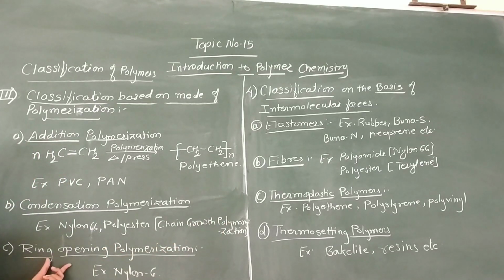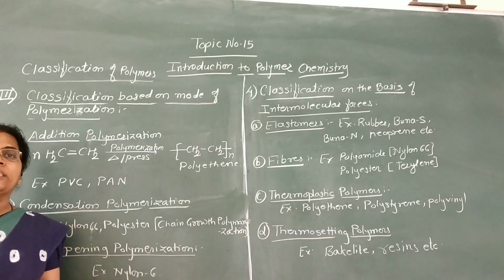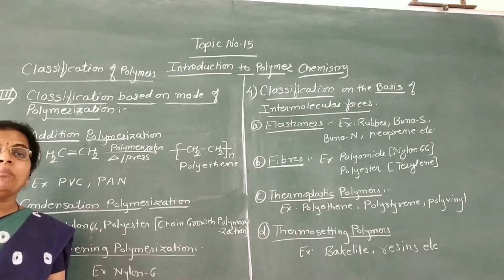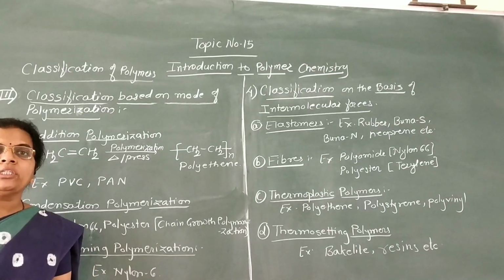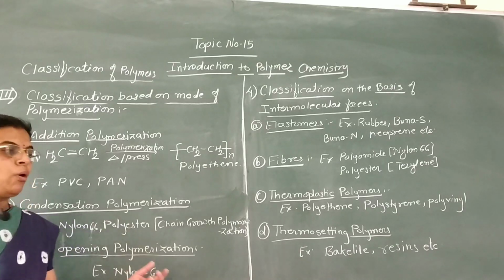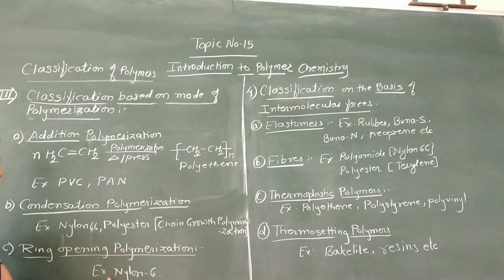Now third is ring opening polymerization. Ring opening polymerization means the monomer is in a ring structure, and when a number of these ring structures are heated under pressure, they undergo polymerization to give a polymer. It is called ring opening polymerization. An example is nylon 6. Here in nylon 6 the monomer is epsilon caprolactam. This epsilon caprolactam undergoes polymerization to give a repeating unit,